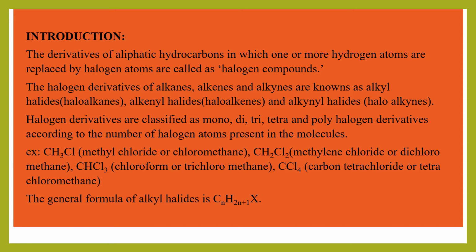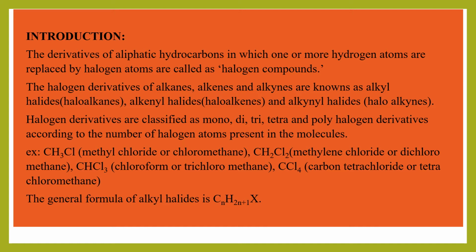Next, CHCl3. So, three hydrogens are replaced by three chlorine atoms. That means this is a trihalogen derivative, which is a well-known compound, and you all know that it is called chloroform or trichloromethane. Why? Because three hydrogens in methane are replaced by three chlorine atoms.